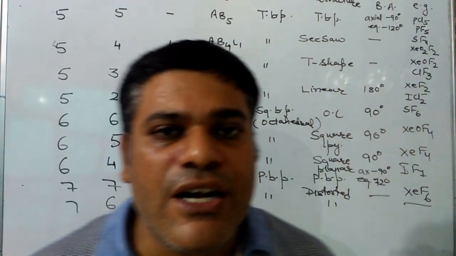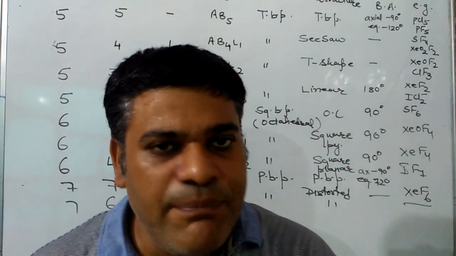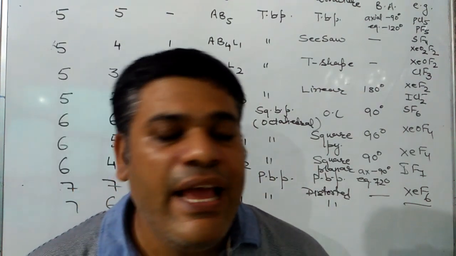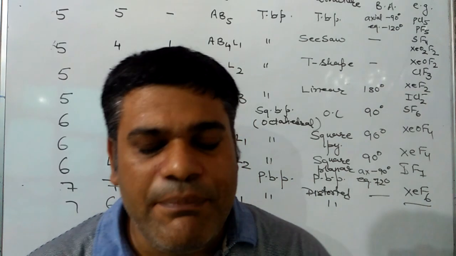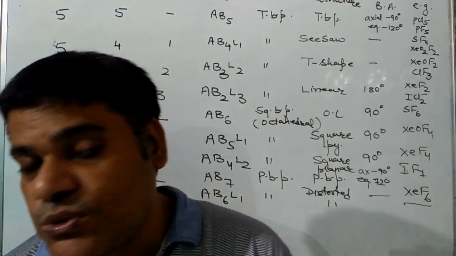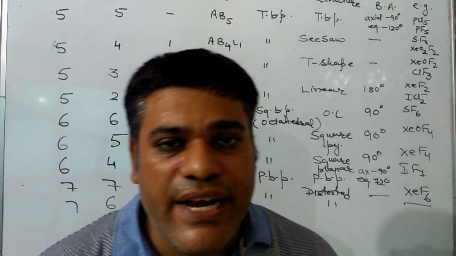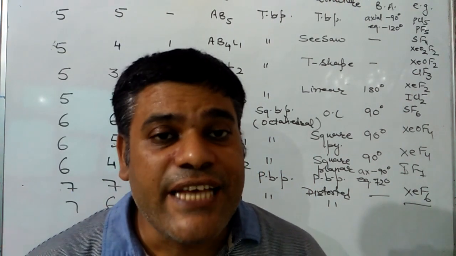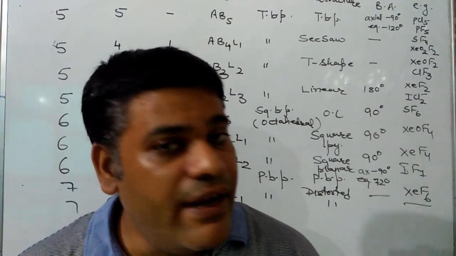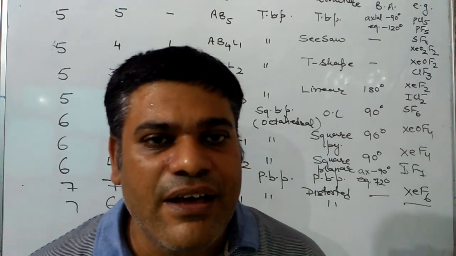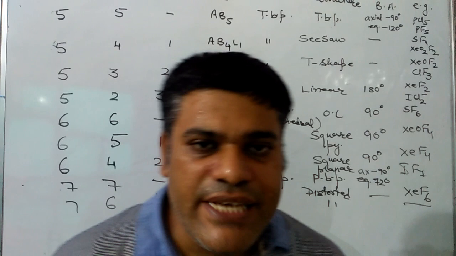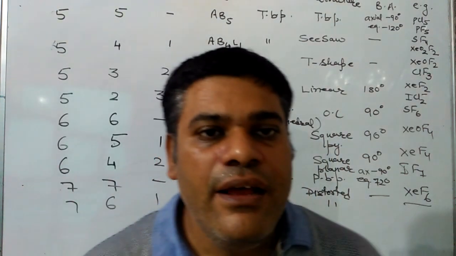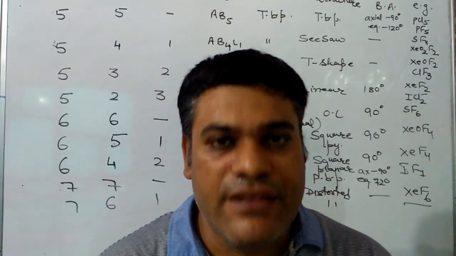If total electron pairs are 2, all bond pairs, then the symbol will be AB2, geometry will be linear, shape will be linear, angle will be 180. Examples are BeCl2 and BeH2. Total electron pairs are 3, all bond pairs, no lone pair, symbol will be AB3, shape will be trigonal planar, and geometry is also trigonal planar. Angle will be 120. Examples are CO3, SO3, and BF3, BCl3, BBr3.